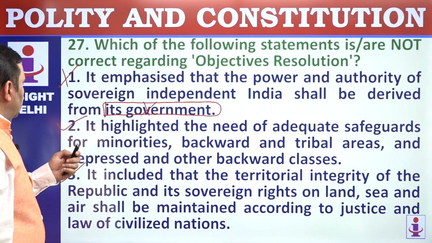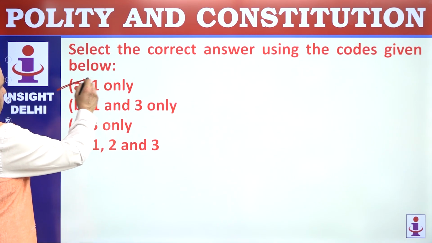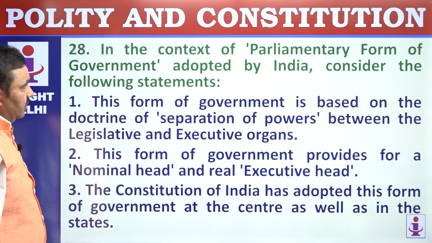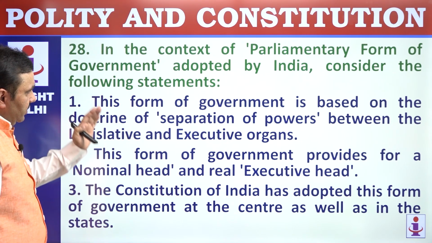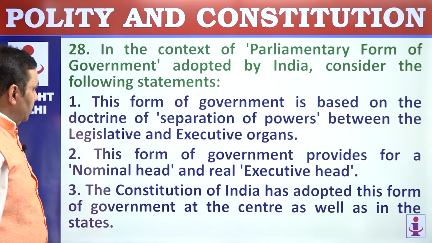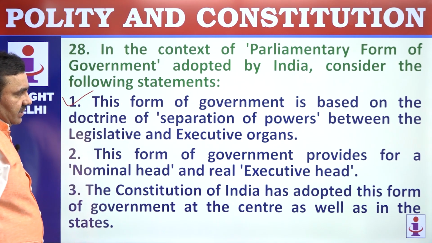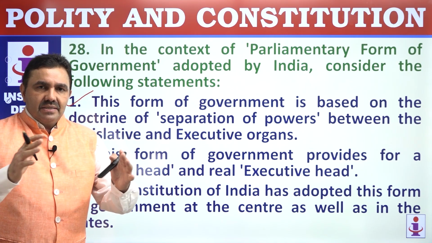Not correct, so only one. That is A. 28. In the context of the parliamentary form of government adopted by India, consider the following statements. This form of government is based on the doctrine of separation of powers between legislature and executive. Perfectly correct. Parliamentary form of government has the separation of powers.